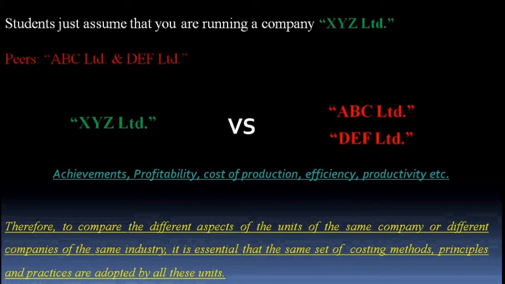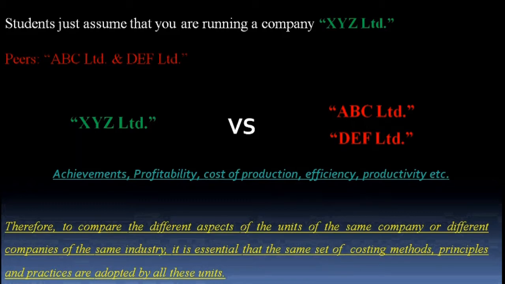Okay, I will give you one more example. That neutral person understood that while comparing the cost of production, that is the cost of the product produced by these three companies, he found out that the method of production is different and the method of ascertaining the cost, that is the costing method, is also different. So the cost amount as per one method is different, and at the same time the cost amount as per the other method is different.